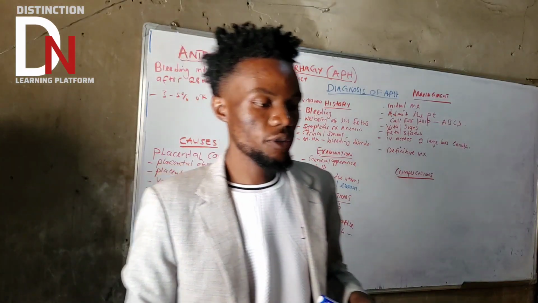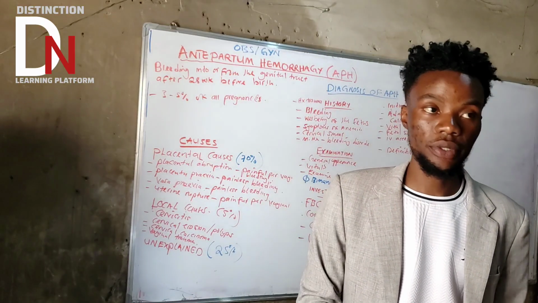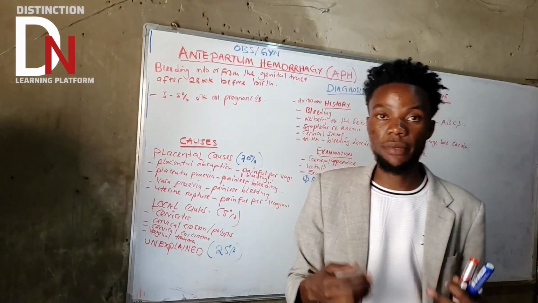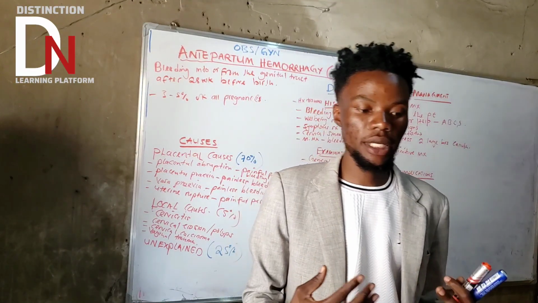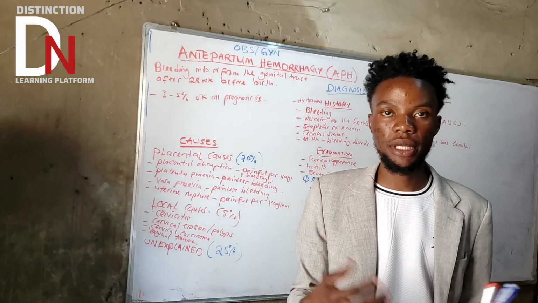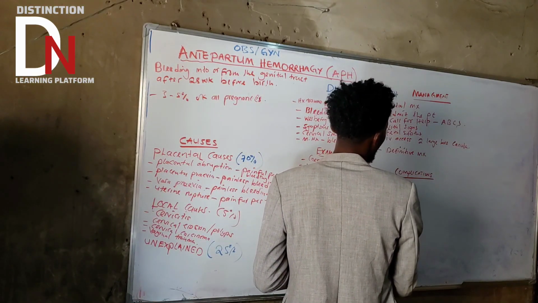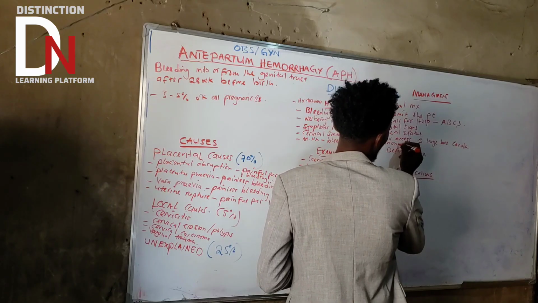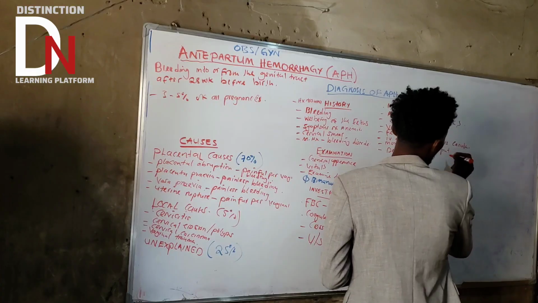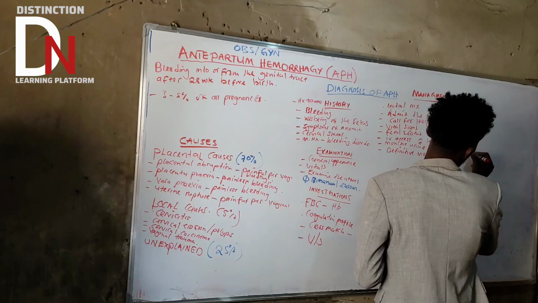The other thing that you need to do also, you need to put the Foley's catheter so that you can monitor what? Urine output. Urine output is also important to assess the hemodynamic stability of the patient. You need to maintain it greater than 30 milliliters per hour. So you put the catheter there to monitor urine output, which should be at least greater than 30 mils per hour.